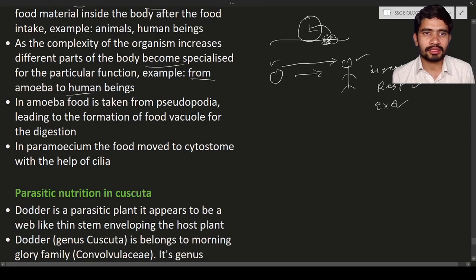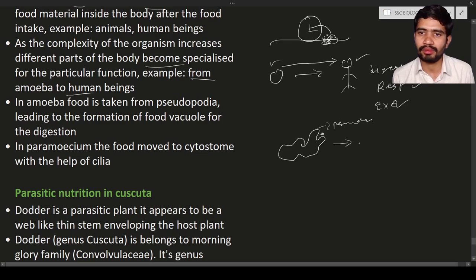So in the amoeba, food is taken by simple pseudopodia. In the textbook also you can see the diagram. This is the amoeba diagram. On the amoeba, what will happen? A food material, a bacterium, is there. What will happen? A pseudopodium forms here. What is meant by pseudopodia? Pseudopodia are finger-like projections that form outside the body of the amoeba and are used for taking the food material.